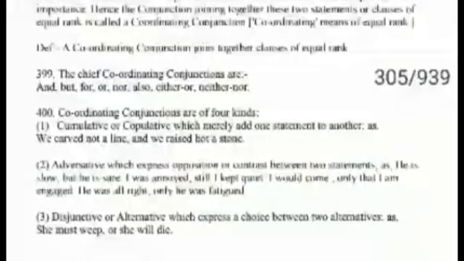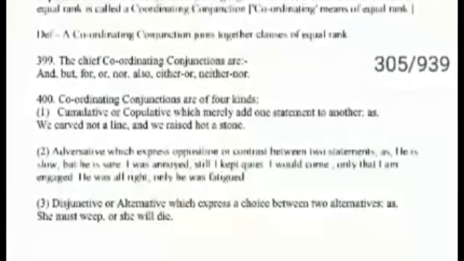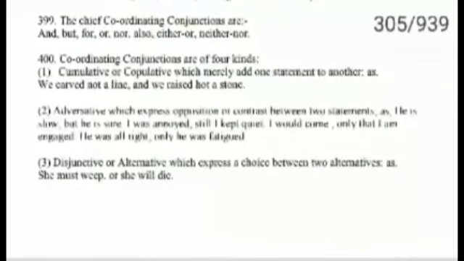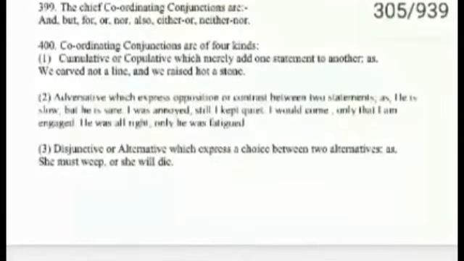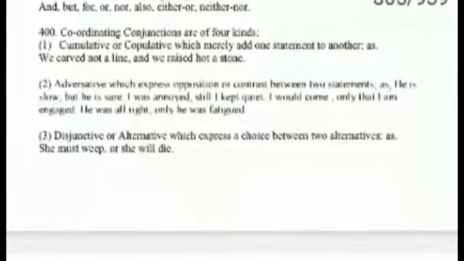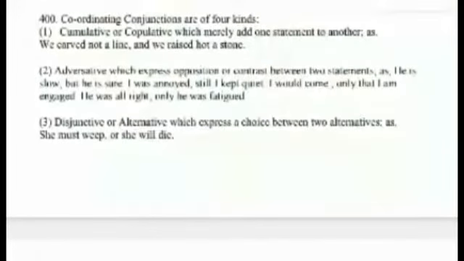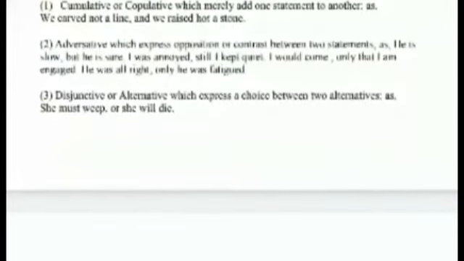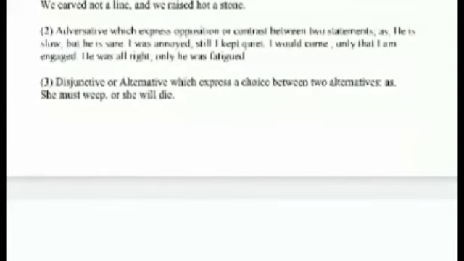The chief coordinating conjunctions are and, but, for, or, nor, also, either, or, neither, nor. Coordinating conjunctions are of four kinds. Cumulative, which merely add one statement to another: He carved not only a line, but he raised not a stone. Adversative, which express opposition and contrast between two statements. That is, he is slow, but he is sure. He was all right, only he was fatigued. Disjunctive or alternative, which express a choice between two alternatives: she must weep or she will die.